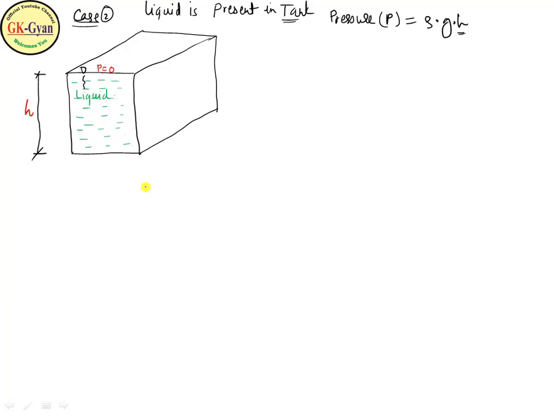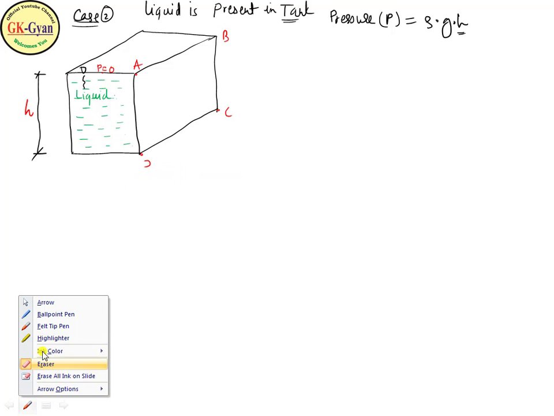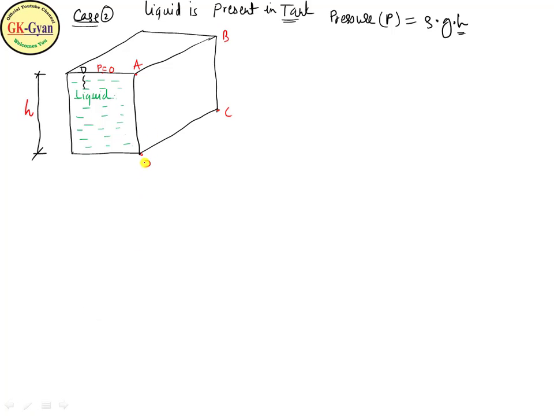So how will we draw the pressure distribution here? Consider a plane ABCD once again. This is the plane we consider here. As depth is increasing, pressure will go on increasing because the formula is rho g h.